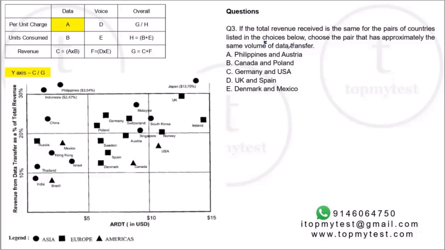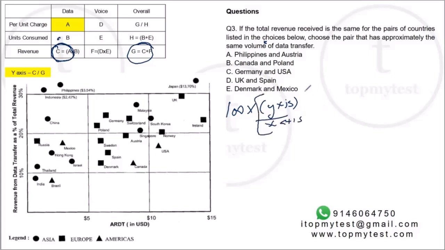Right. Okay, so if I am given the revenue, let's assume my revenue is 100 units. Can I calculate the volume of data transfer? Right. How will I calculate the volume of data transfer? If I am given my revenue, I will go to the y-axis and calculate my revenue from data transfer. C by G into G will be C. So into your y-axis number will give me my revenue from data. Right. What do I need? I need volume of data, which is B. C is A into B, right? So if I'm given C, I need to find B. I will just divide C by A. What is A? A is the x-axis.